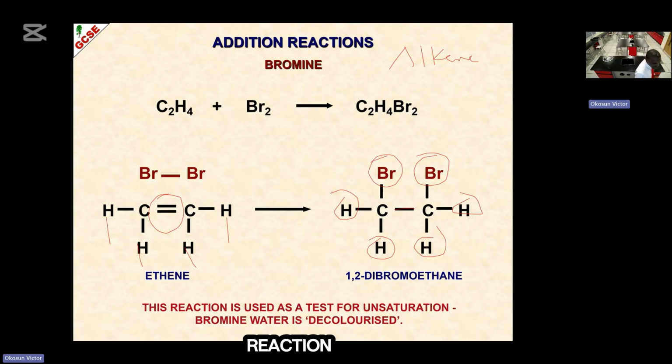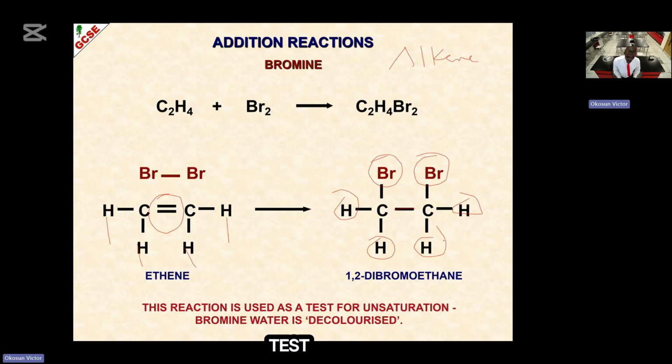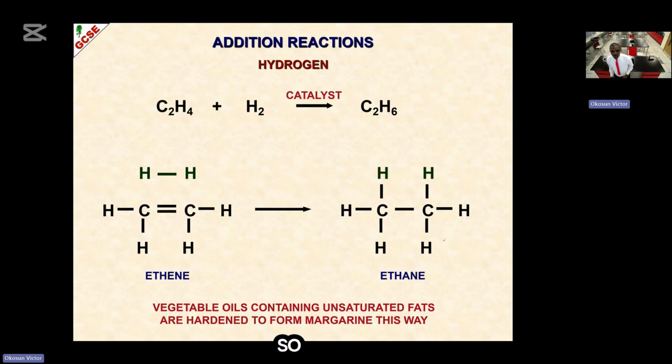In the addition reaction of ethene with bromine, you will always notice that the bromine changes from brown color to colorless. That is the confirmation test for a double bond. Double bonds are called unsaturated hydrocarbons, and you can confirm them by reacting with bromine water, which is reddish brown. It will turn from reddish brown to colorless. When that happens, you know it is a double bond or triple bond hydrocarbon. To differentiate double bond from triple bond, a further reaction needs to be taken.